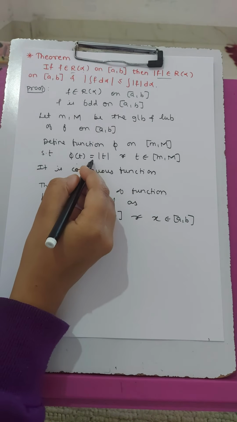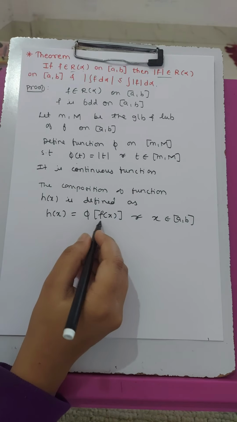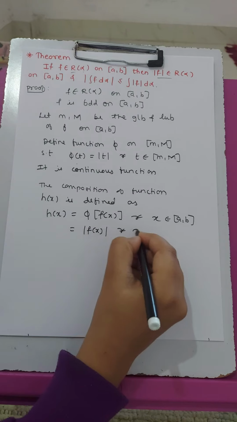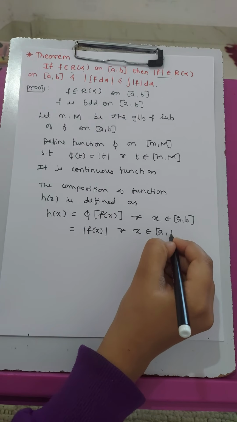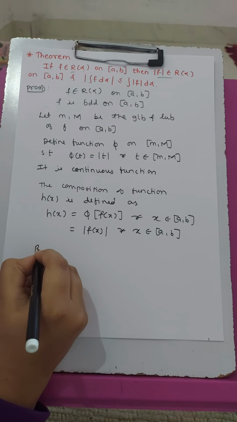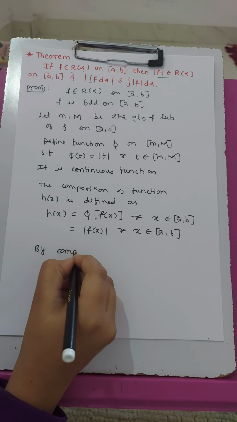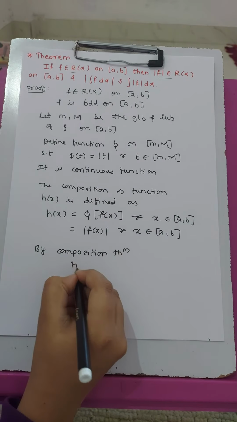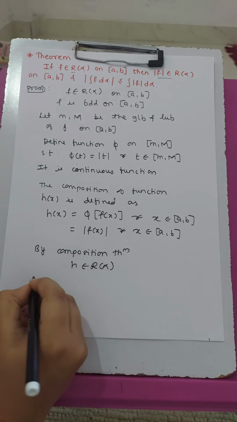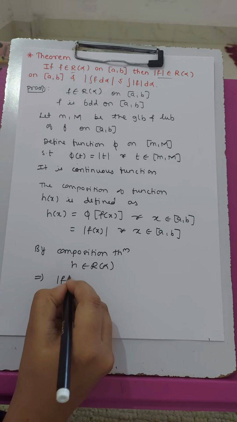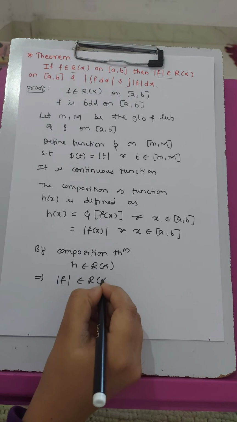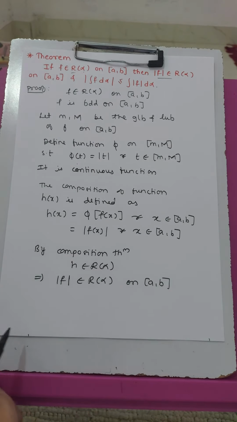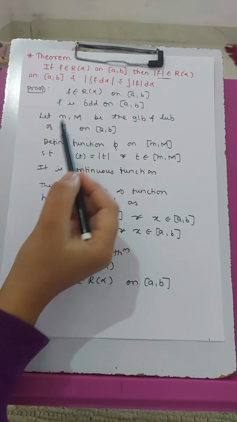Since phi of t is equal to mod t, then phi of f of x will be equal to mod of f of x for x belongs to interval AB. We know by composition theorem that h belongs to R of alpha, and henceforth mod of f will belong to R of alpha on interval AB. So the first part of the theorem is proved.